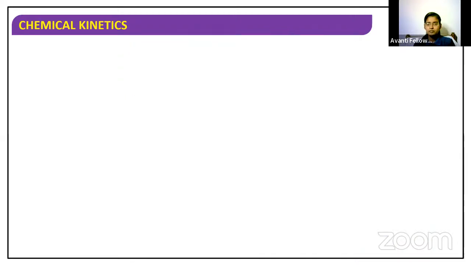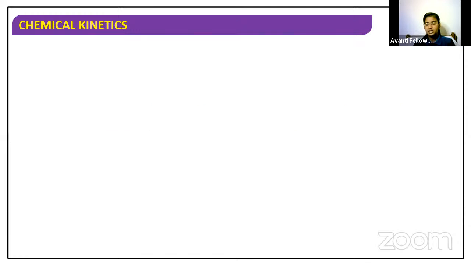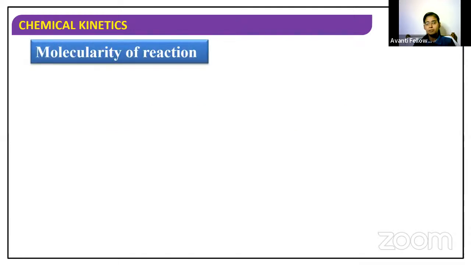Yesterday we were about to discuss order and molecularity, but because of time we could not get to molecularity. We completed only the order of the reaction. So today we are going to look into the molecularity of a reaction. What is molecularity?